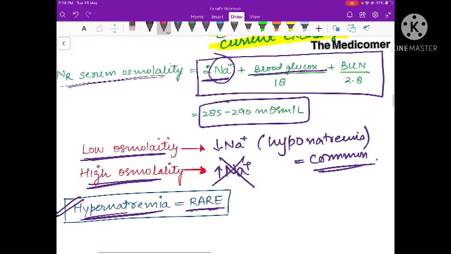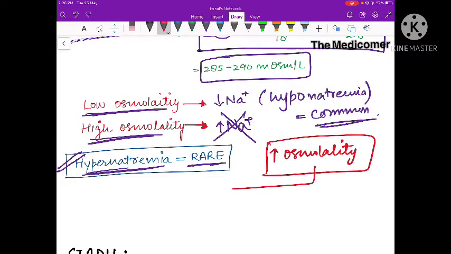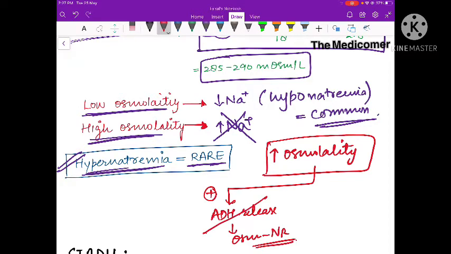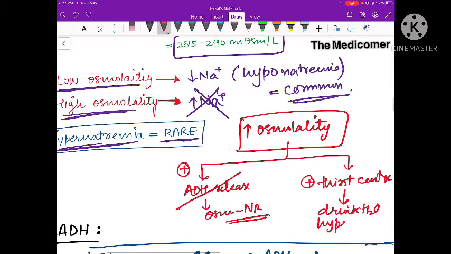There are a few exceptions, because whenever there is high osmolality, first of all, there is going to be stimulation of ADH release from the posterior pituitary, and once ADH is released, it will restore osmolality to normal. So it will not allow hypernatremia to occur. Now if due to some reason ADH release cannot occur, let's say the person has diabetes insipidus or something, there will be stimulation of the thirst center in the hypothalamus. So the thirst center will be stimulated, because of which the person will drink water, and hypernatremia does not occur.